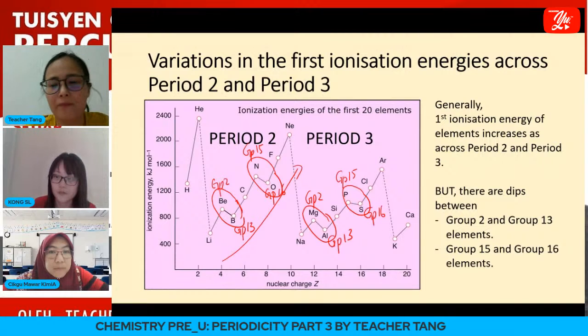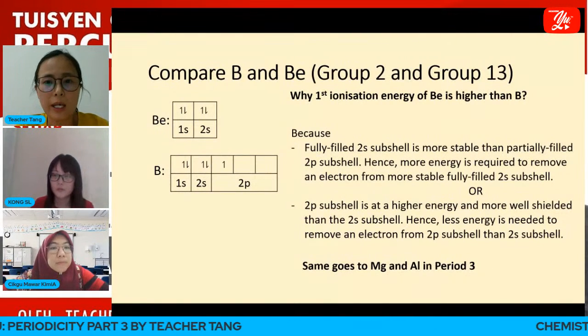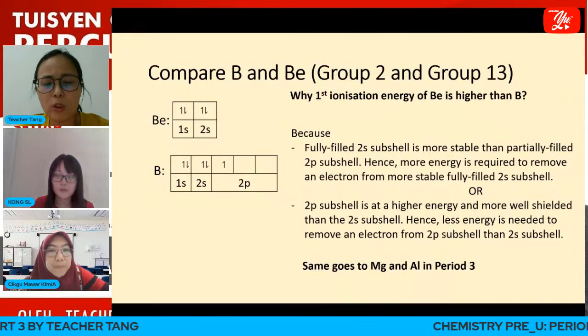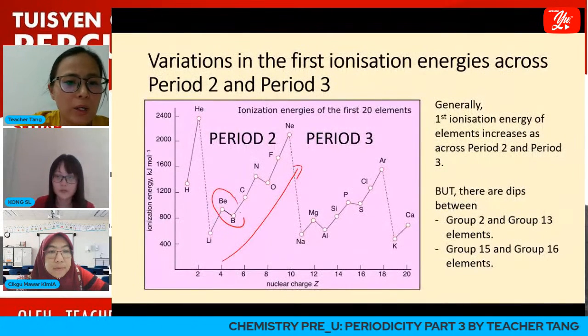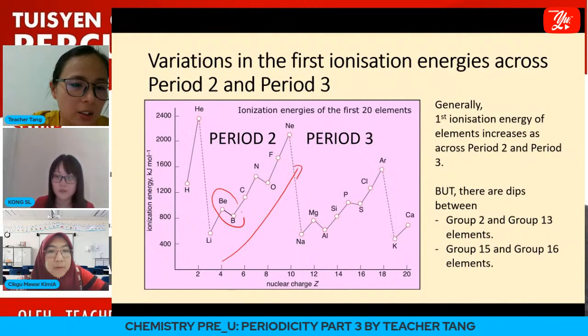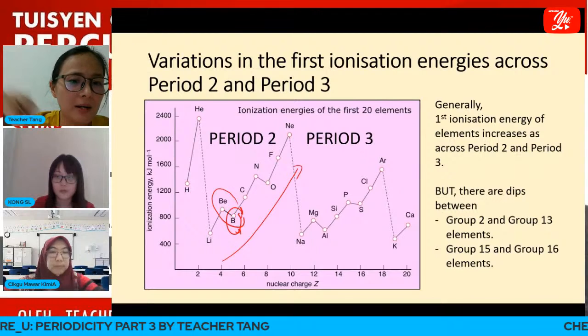So why? Let's look at why there's a dip between group 2 and group 13. Supposedly, we would expect across the period that boron has a higher proton number, right?